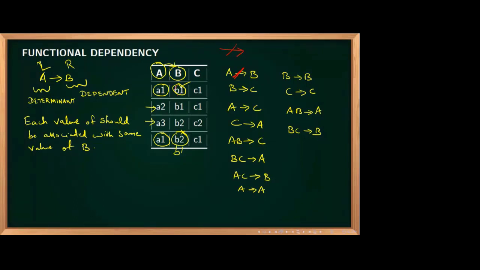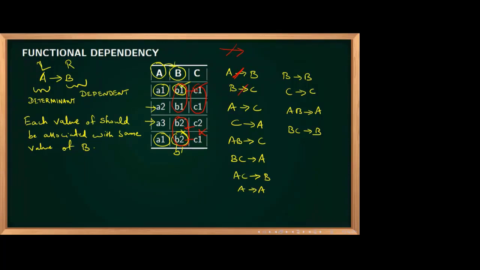If B is repeating, B1, B1 repeating, or B2, B2 repeating, C has to repeat. This is correct. This is okay. But what about this one? B2, C2, B2, C1. This is wrong. So B determines C is also not correct.